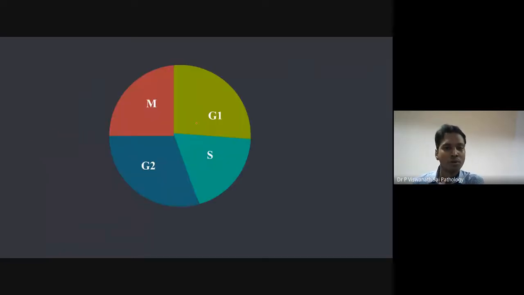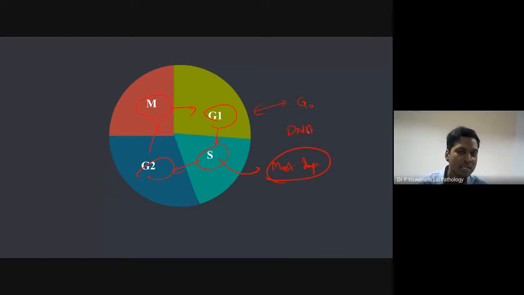Right. So the cell cycle we have already talked about: M phase, G1 phase, S phase, and G2 phase. So G1 phase to S phase to G2 phase to M phase, and back. There is one more phase which is called G0 phase, but we are not talking about G0 phase. We'll just focus on the cell which is dividing. Out of all these four, what is the most important phase I told you? S phase. Why is S phase the most important phase? Because DNA replication happens. We have 46 chromosomes, 23 pairs. Now they have become 92. So you can't go back. It is a phase where you can't go back. The only way forward is to finish the cell division. That's why it is very important.